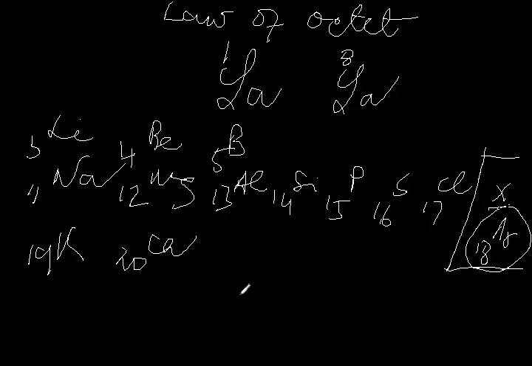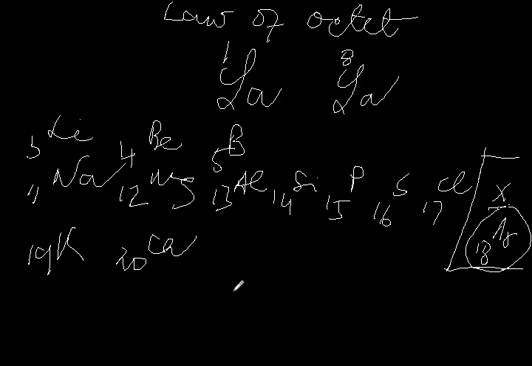A periodic table is a table in which, in the groups, we will discuss groups and periods now, the similarities of the physical and chemical properties of the elements are shown.